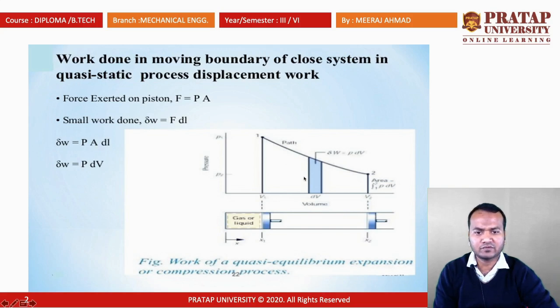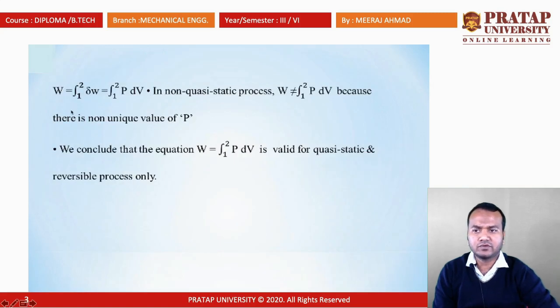A small volume should be taken in the PV diagram. So, the work done for this small volume is equal to PA into dl, and this A dl is equal to this small volume. So, W, the small work done from the PV diagram, from 1 to 2, the integration is W equal to ∫PdV.